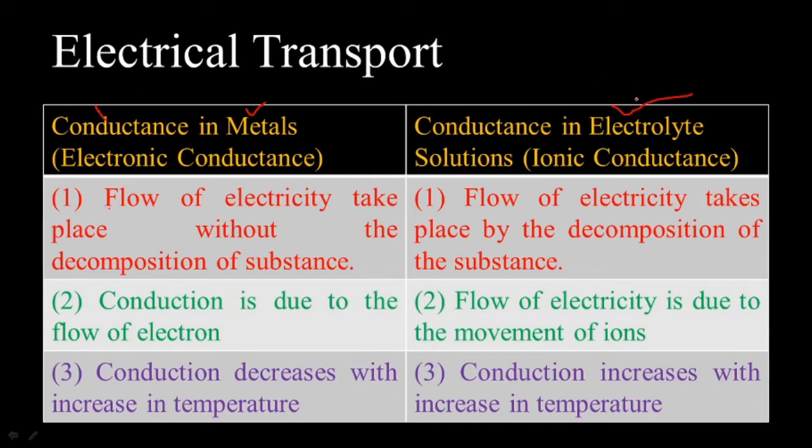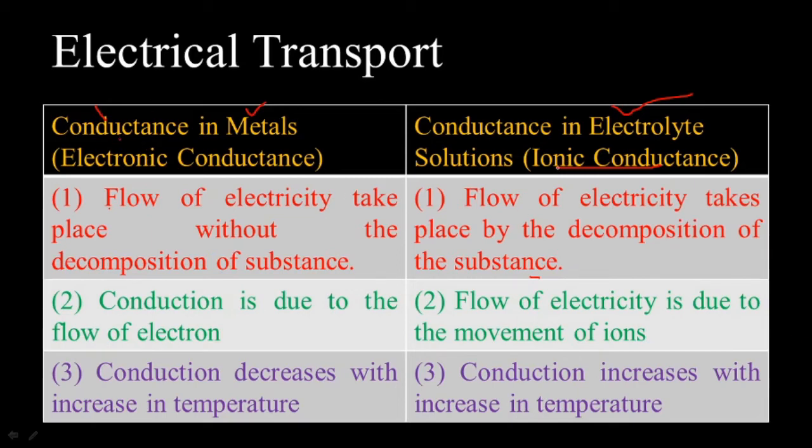But when electricity is passed through an electrolytic solution, it is called ionic conductance, and the flow of electricity takes place with decomposition of the substance. When there is a flow of electricity, is there any change in the metal? No, there is no change. The electricity flows without decomposition of the metal.